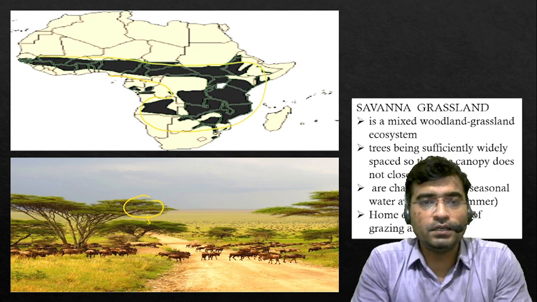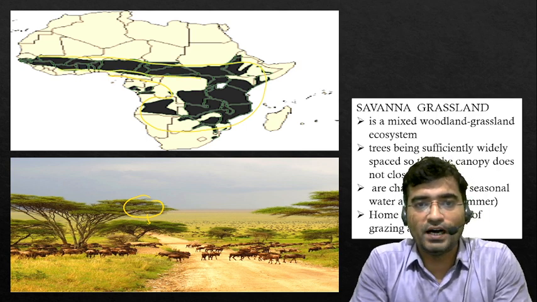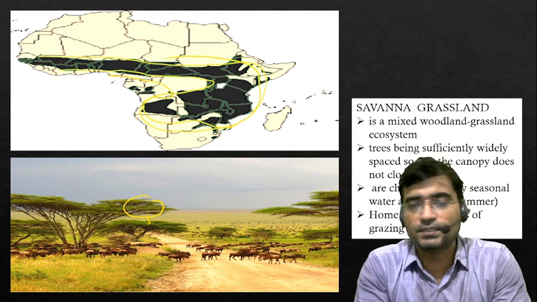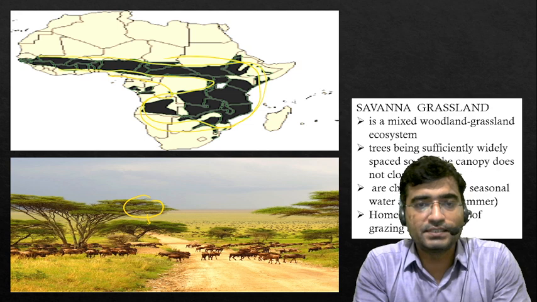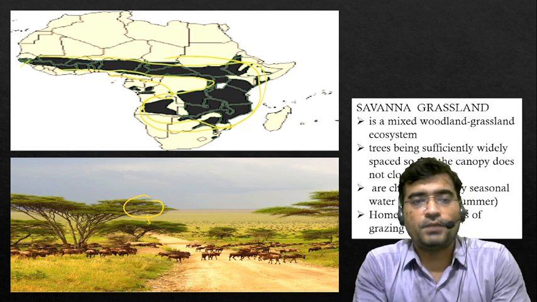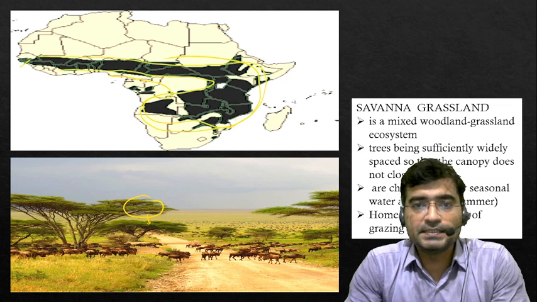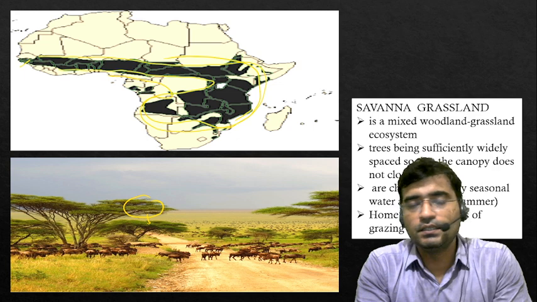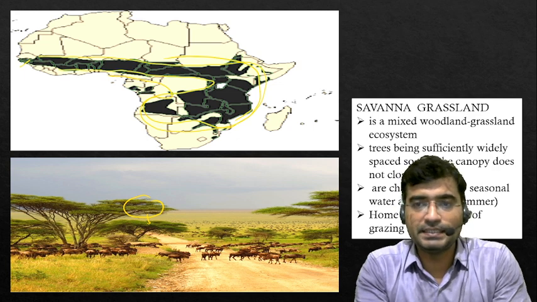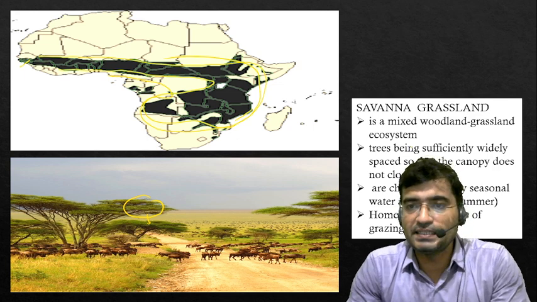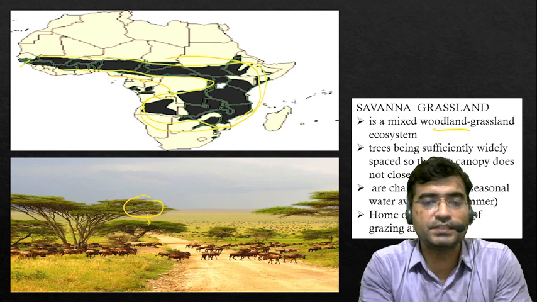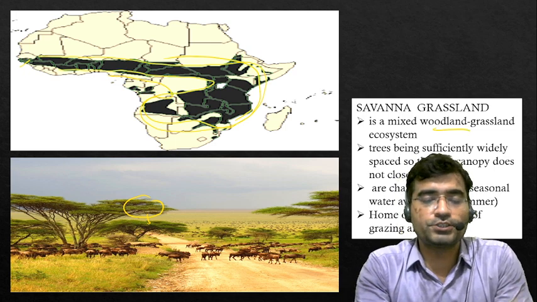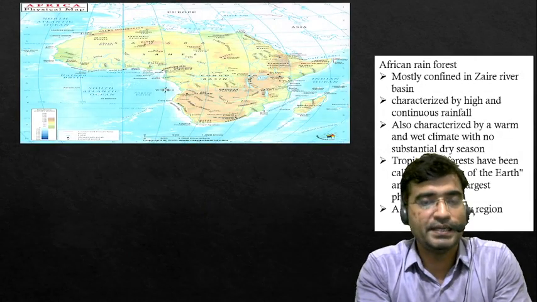So savanna forests are the vast tracts of forest known for deciduous trees, and here you can see a vast part of Africa, from this part of Senegal to this part of Tanzania. It is a kind of woodland and grassland, and this is a tropical forest mainly found between the Tropic of Cancer and Tropic of Capricorn.